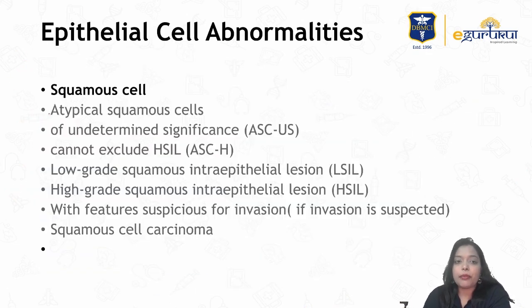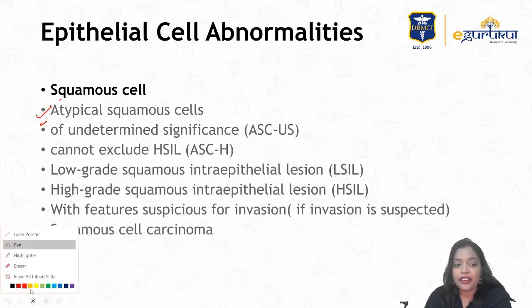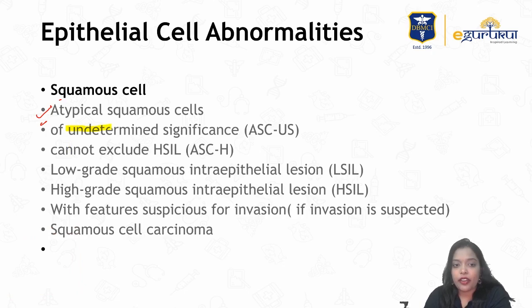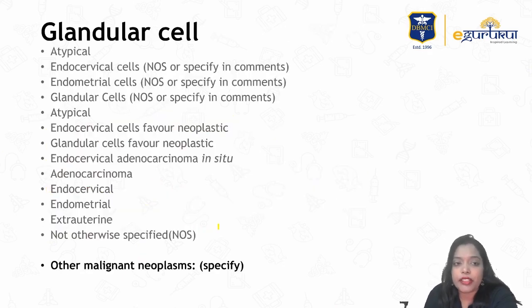The epithelial cell abnormalities which can be given by a pap smear are squamous cell abnormalities, that is atypical squamous cells of undetermined significance and atypical squamous cells cannot exclude high grade squamous intraepithelial lesion. We can identify the low grade squamous intraepithelial lesion, the high grade squamous intraepithelial lesion, and we can diagnose suspicious cancer, carcinoma in situ and squamous cell carcinoma. These are all the squamous cell abnormalities.